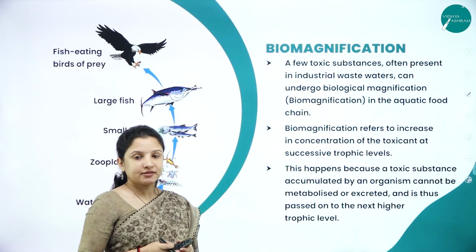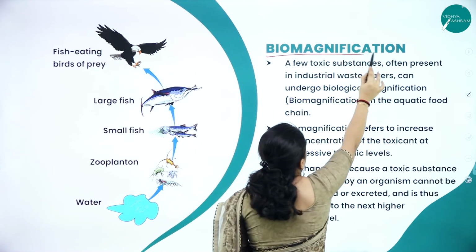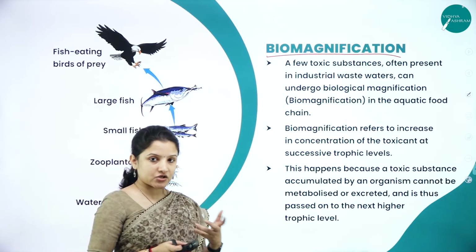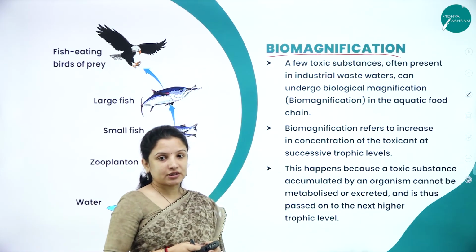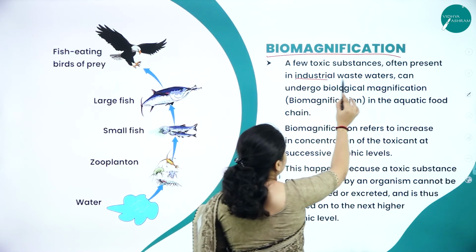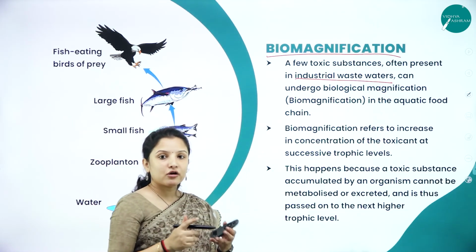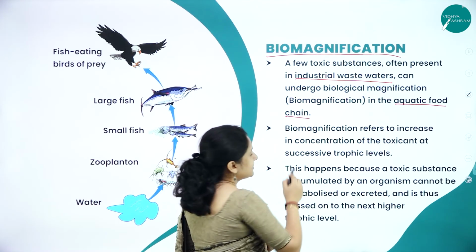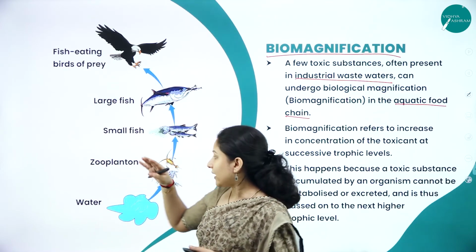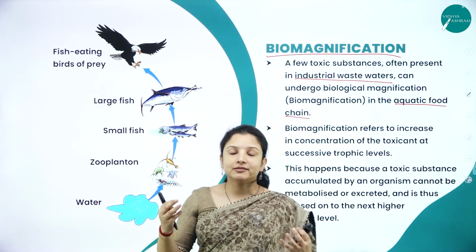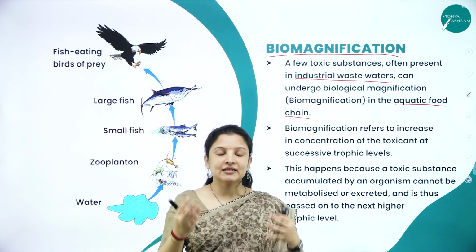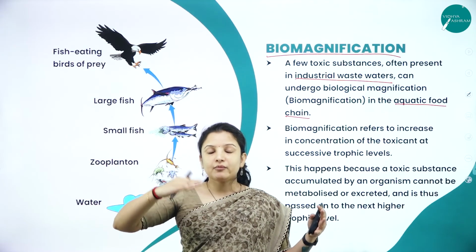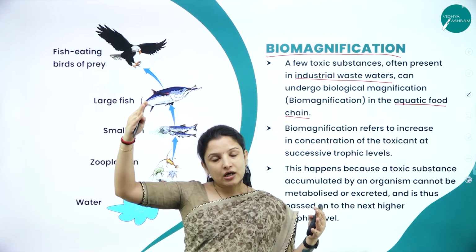So, moving further, let us talk about a term in water pollution which is called biomagnification. What does biomagnification mean? A few toxic substances often present in industrial wastewater can undergo biological magnification in the aquatic food chain. Means as and when they move from one food chain to the other, their concentration tends to increase. They are magnifying in their concentration when they move from one trophic level to the other in the food chain.